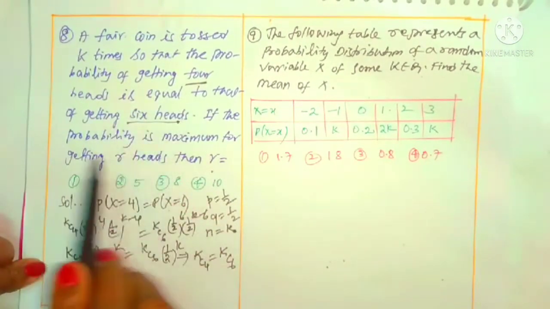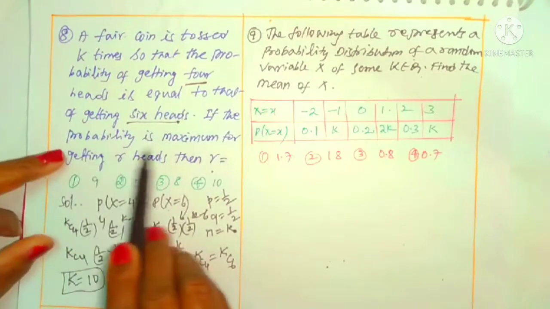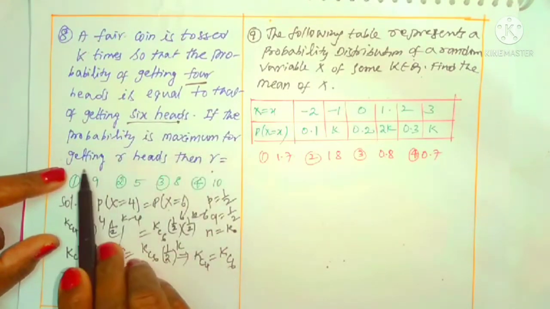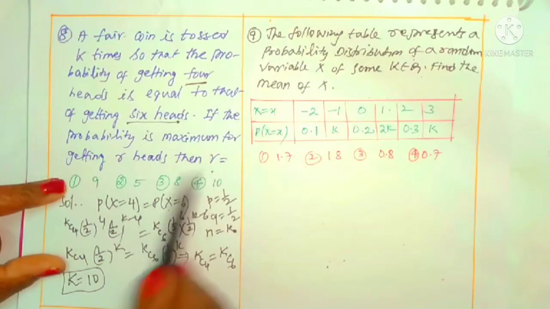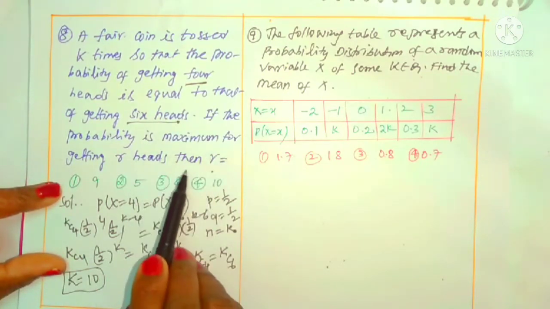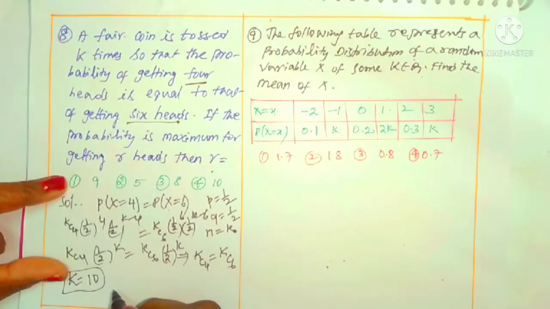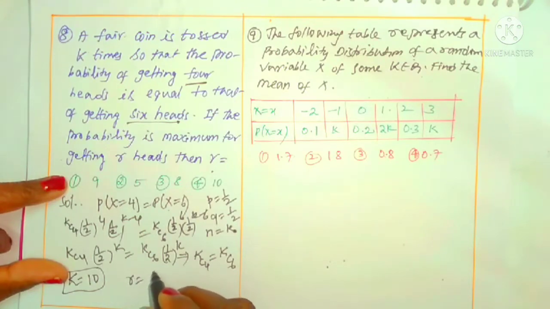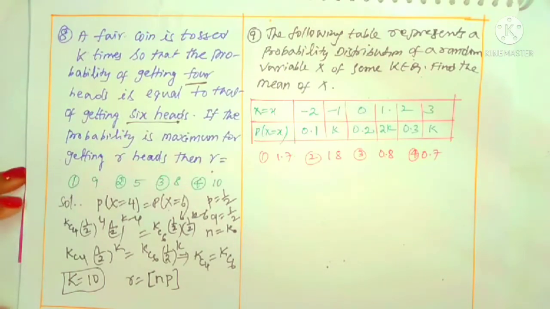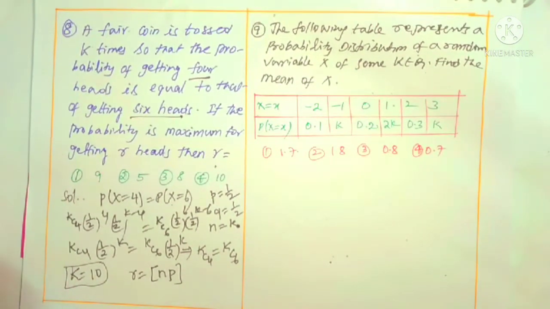Next we want to find out: if the probability is maximum for getting r heads, then r is equal to what? What is the hint I have given to you? That is a tip I have given to you. Probability is maximum when r is equal to the step function of np. This tip I already mentioned, so that is what I am using here.